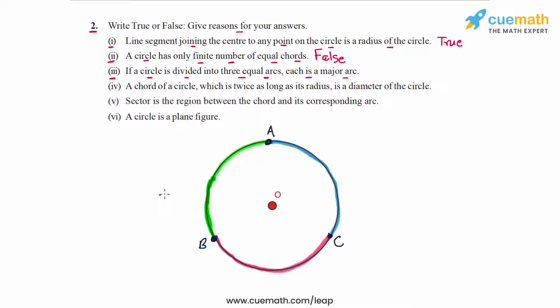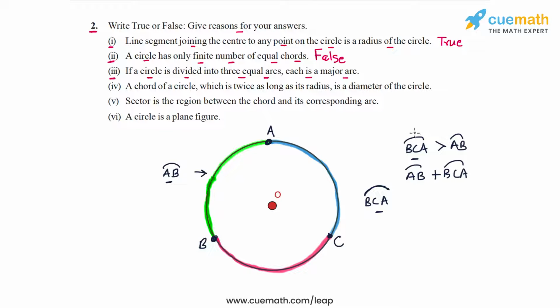The way to write it out properly as a proof would be to look at one of the arcs. Let's take the arc AB, and consider the other 2 arcs put together, which will be arc BCA. Now arc BCA will have a length greater than arc AB, because BCA is 2 of these arcs put together. And we also know that arc AB plus arc BCA gives us a full circle.